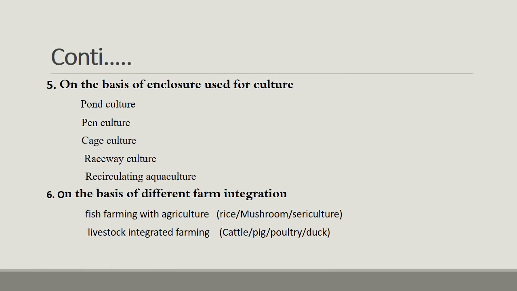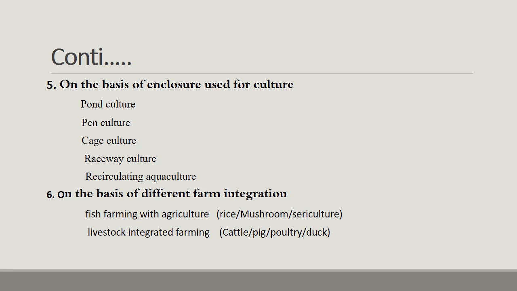On the basis of enclosure used for the culture. There must be a specific place where we can culture the fishes. So these are the places where we can culture: first is pond culture, pen culture, cage culture, raceway culture, and recirculating aquaculture. And all these places are different according to the different species.